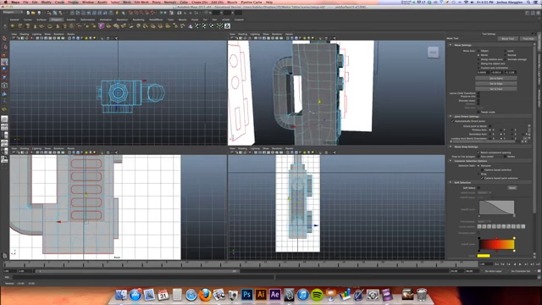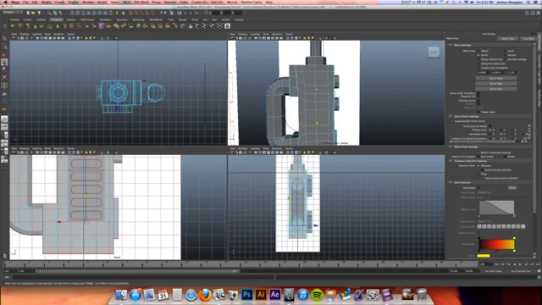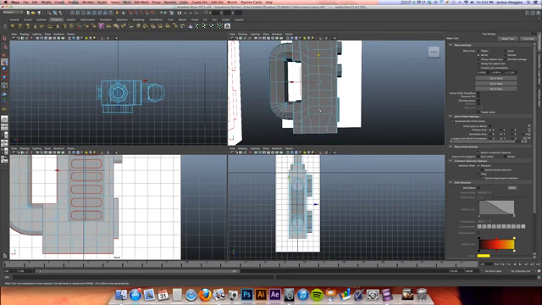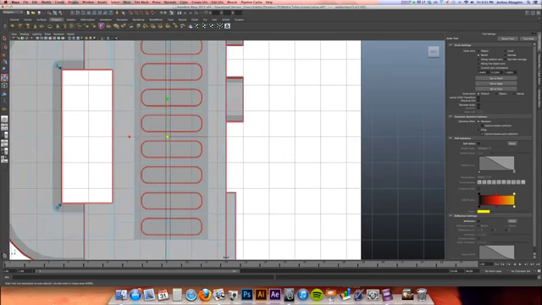Alright, so we're ending up with some interesting looking geometry right here. I'm actually going to grab these edges right here and scale and translate them as well. Oops.